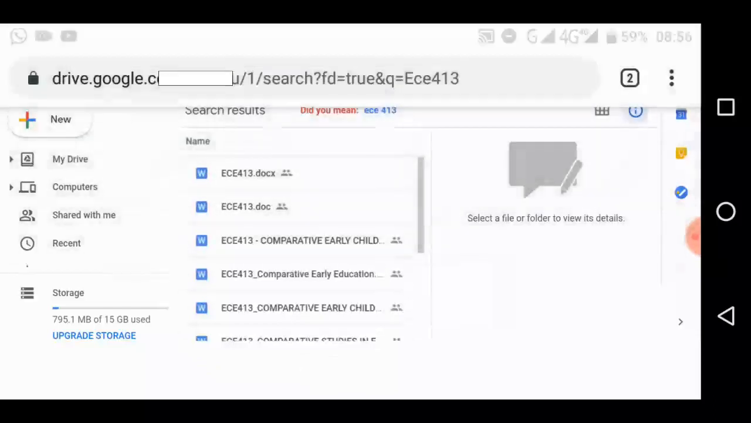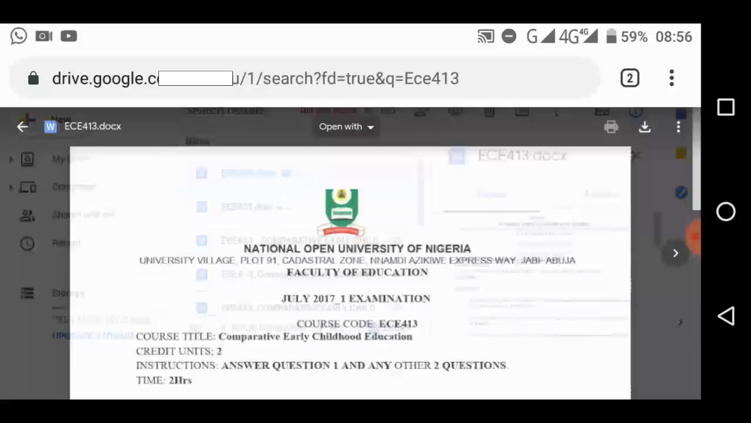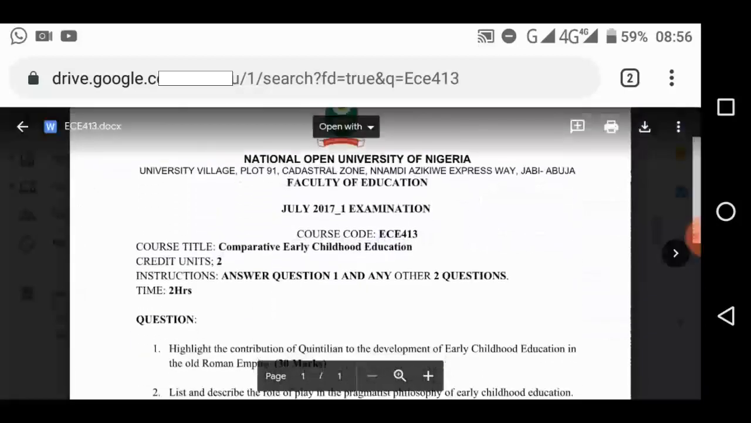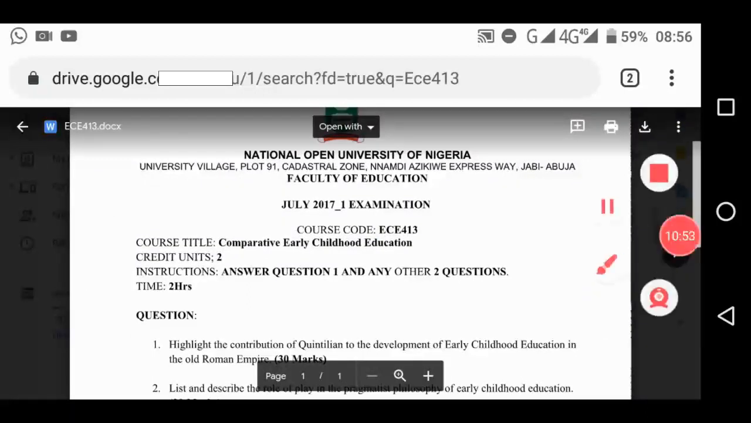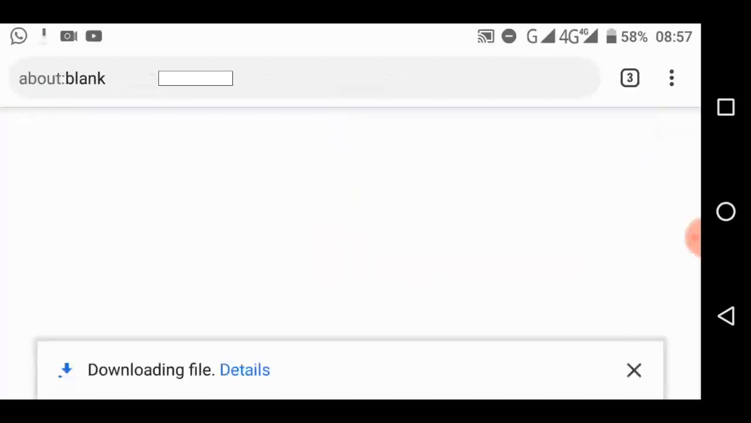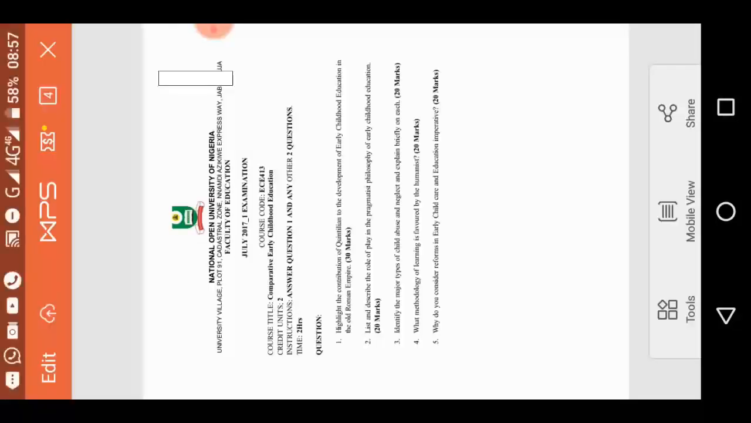So what you need to do is, let's say you want to download one, you touch it twice to open it. Look at this, this one is from 2017 first semester. You can use print. That's it. So it's printed in PDF. Look at that. When you say print, it converts it to PDF.